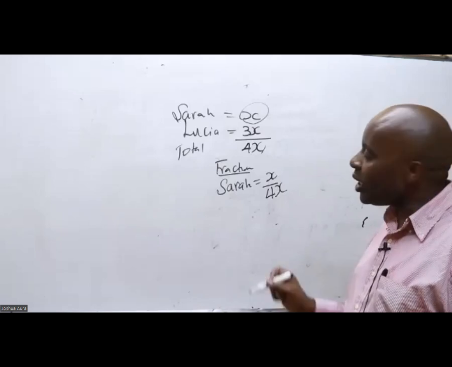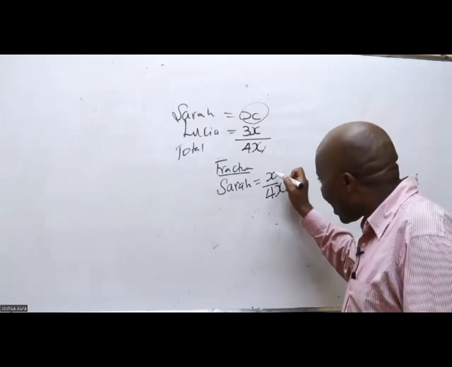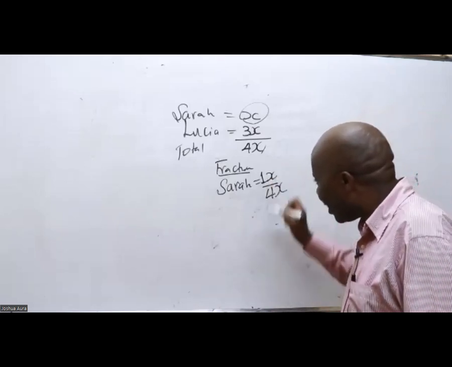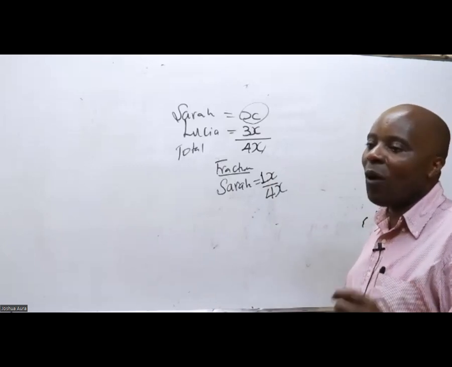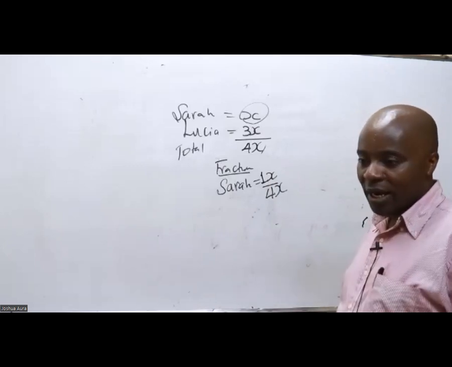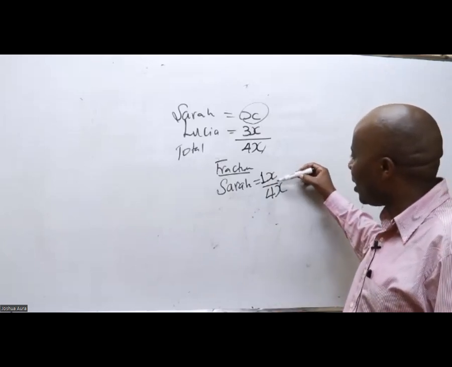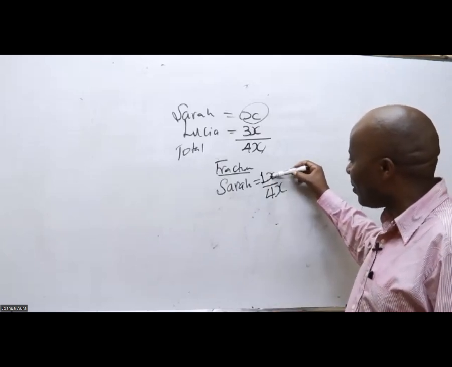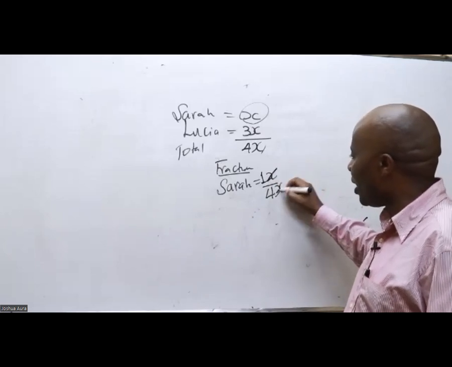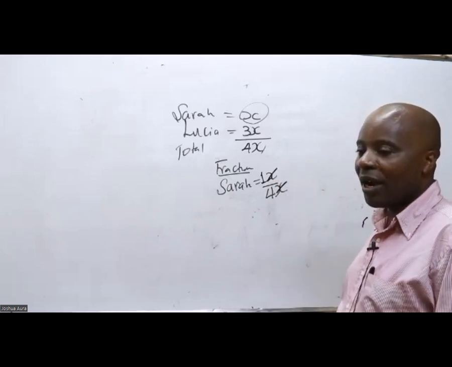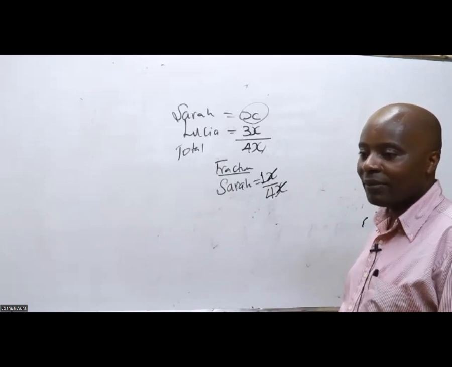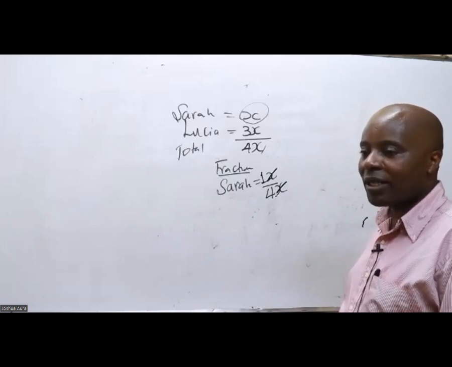Now, in front of this X there is an implied 1, a silent 1, and because this X and this X are the same, we can easily cancel them. So the fraction that Sarah got was a quarter.